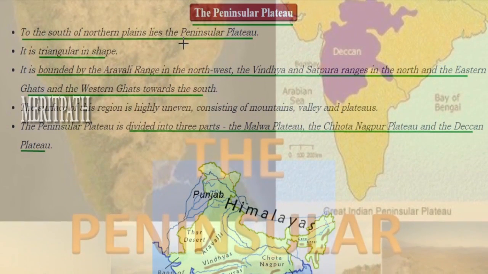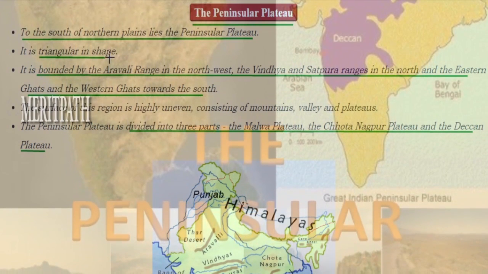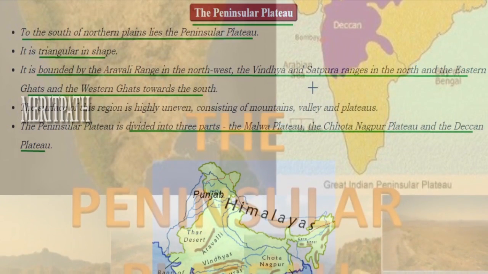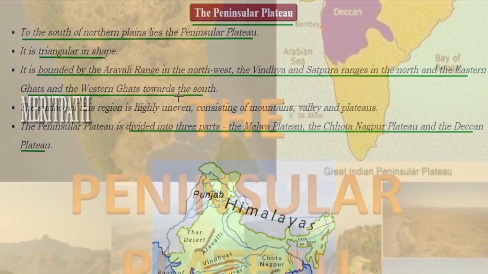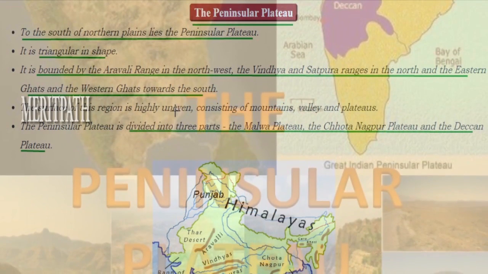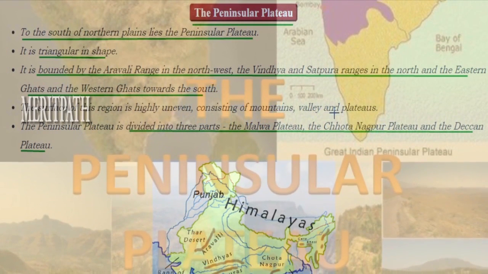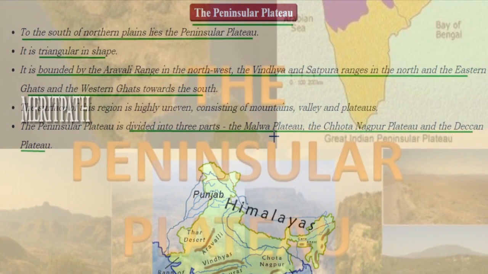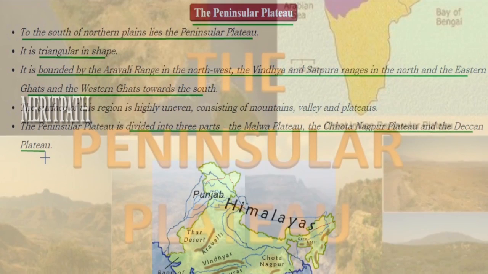To the southern part of the northern plains lies the Peninsular Plateau, which is triangular in shape, and the boundaries are the Aravalli range in the northwest, the Vindhya and Satpura ranges in the north, and the Eastern Ghats and Western Ghats towards the south. The surface is uneven, which consists of mountains, valleys and plateaus. This peninsular plateau is divided into three parts known as the Malwa Plateau, Chota Nagpur Plateau and the Deccan Plateau.